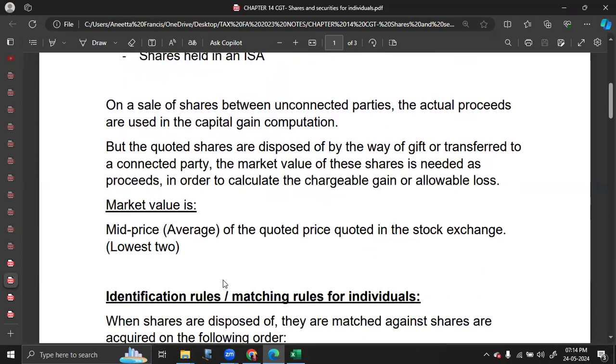So these shares are given as a gift, or these are transferred to a connected party. Instead of taking the actual selling price, you have to take the market value or the deemed proceeds, which is an average of the quoted market value.